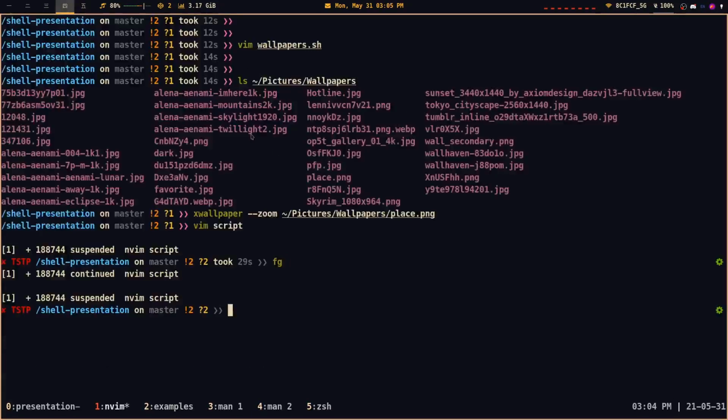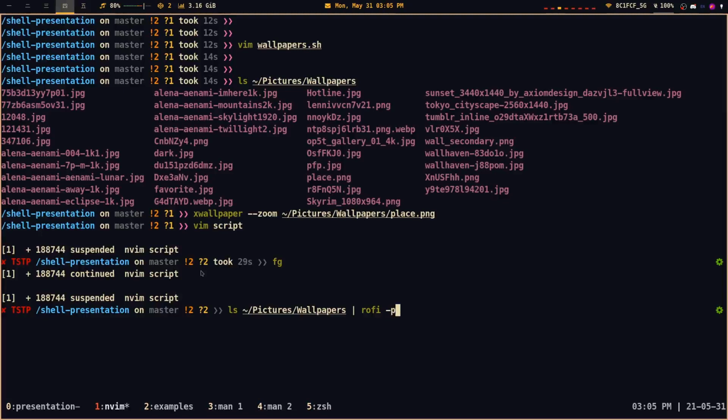So what we're going to do is, again, pipe this into a program that's going to allow me to choose. Normally I would use fzf like I've shown you before, but fzf only kind of works in the terminal. There's another program I use called rofi, and rofi allows me to do basically the same thing as fzf, which is to have an interactive picker.